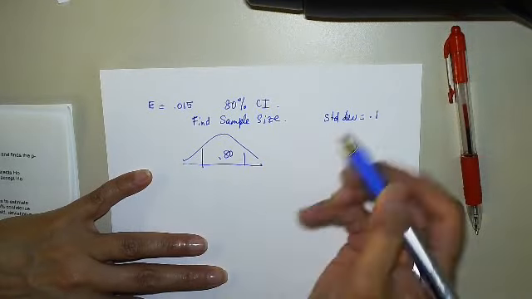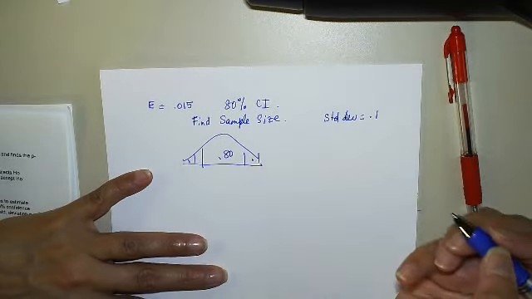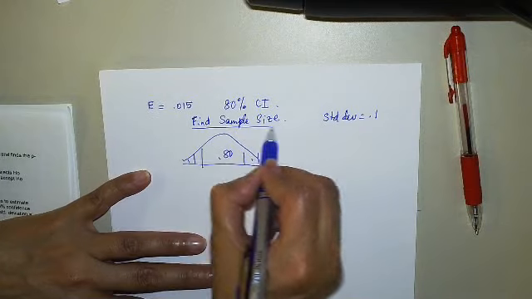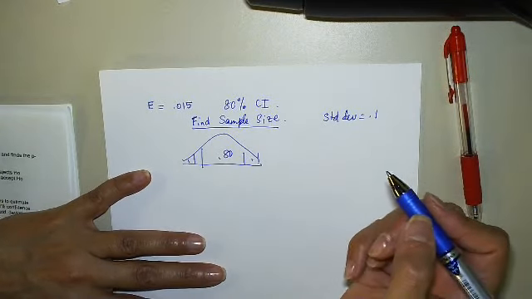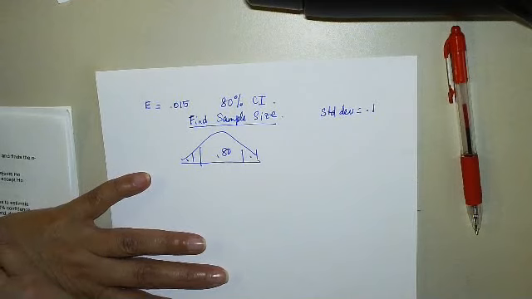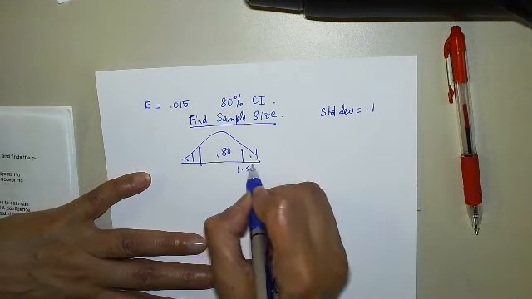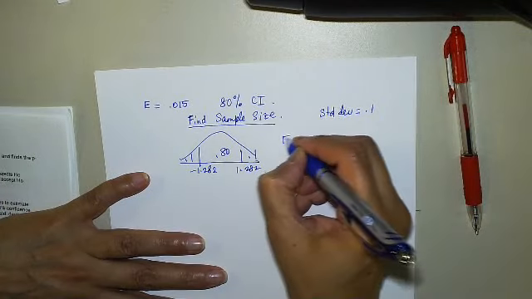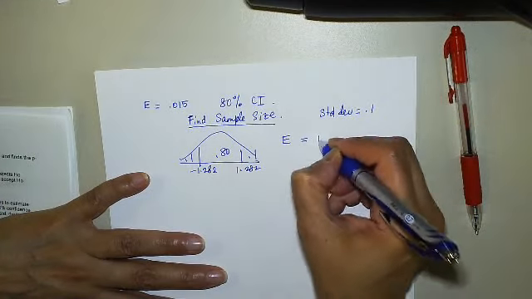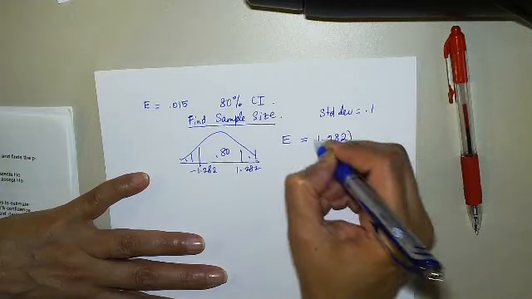Okay, let's go. 80% confidence. So let's go to 80. That means 0.1 and 0.1. Anytime they ask you to find the sample size, you're going to pick up the Z number. So let's go to the 0.1 column all the way down. 1.282 and minus 1.282.